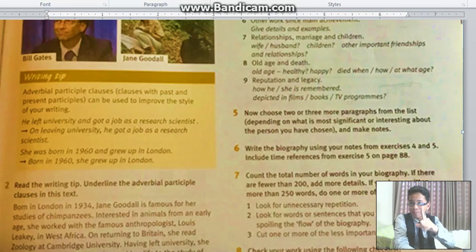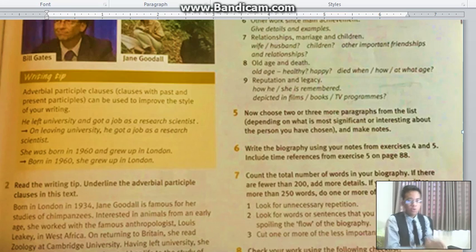Okay, so adverbial participle clauses. What is that and why is that? Okay, he left university and got a job as a research scientist. If you want to form that into an adverbial participle clause, you can see that in the given sentence, he left university and got a job.